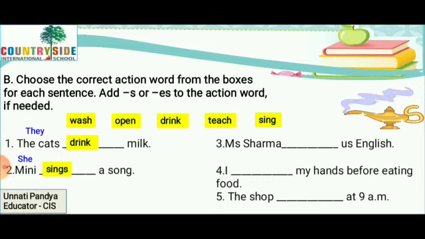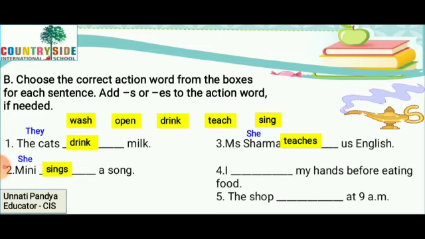Third, Miss Sharma dash us English. Miss Sharma. I, we, they, you, he, she, it. What is it? For Miss Sharma we can use she, right? And therefore we have to use the does form of teach, which would be teaches. So Miss Sharma teaches us English.